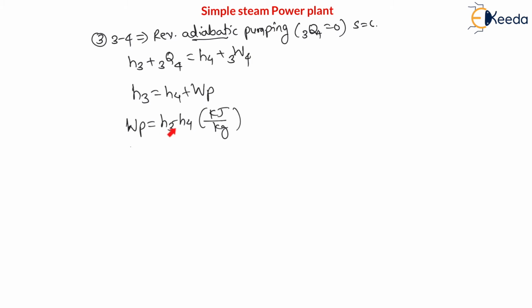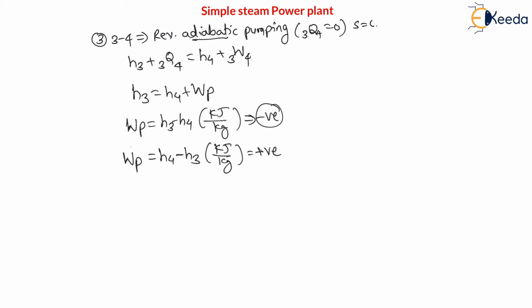And my dear students, work is compression. Here compression, pumping is a compression work. Therefore work of compression is negative work. Therefore this answer will be negative. The work of pump is negative. Therefore for positive answer, work of pump is equal to H4 minus H3. This is for positive answer only, kilojoule per kg. The answer will be positive here.